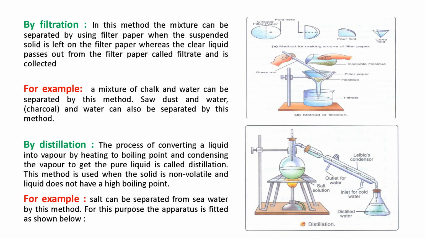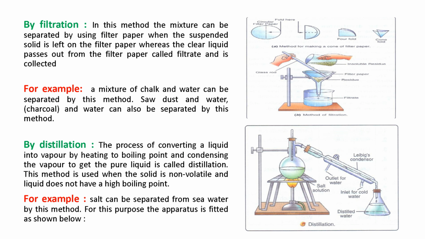The next method is filtration. So what is filtration? Even this method we use in our home daily. When we are going to make tea, we use a strainer to filter the tea. So this is a procedure of filtration. And if we are going to do it in a laboratory, we use filter paper. In this method, the mixture can be separated by using filter paper.